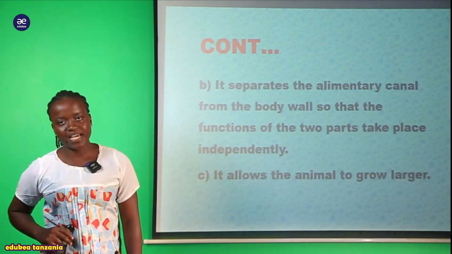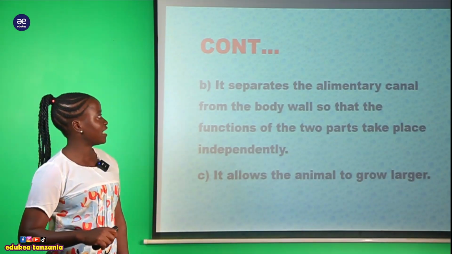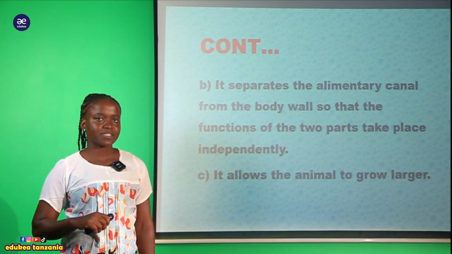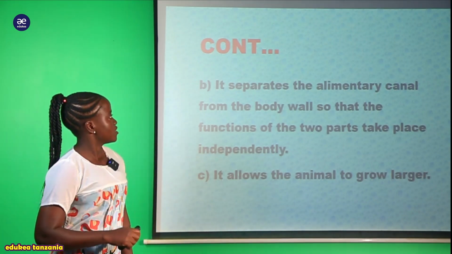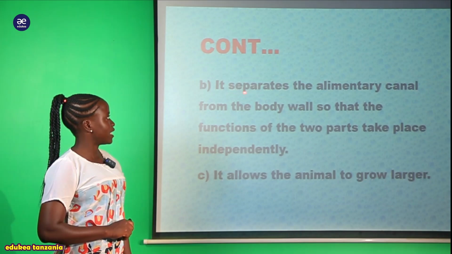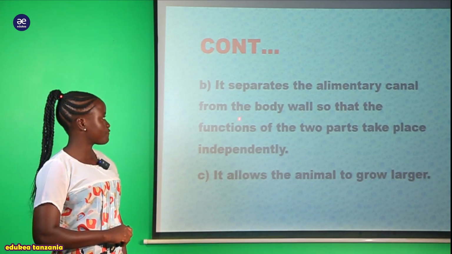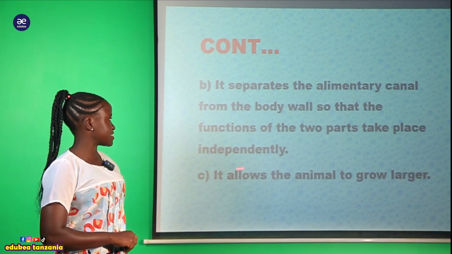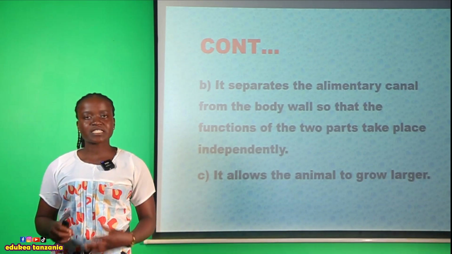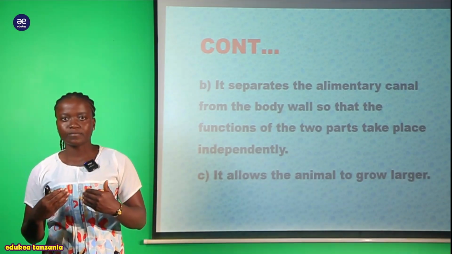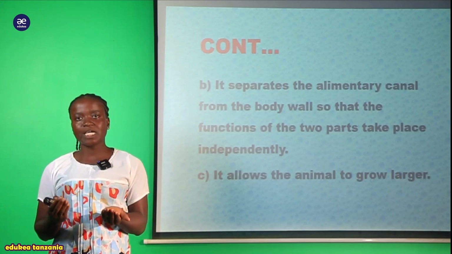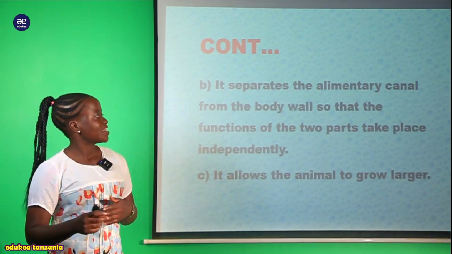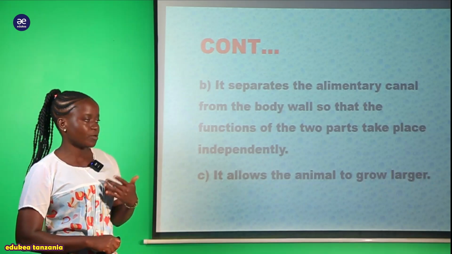Apart from that, we have another function or importance of the xylem to this coelomate organism. Tunasema kwamba it separate the alimental canal from the body wall so that the function of the two parts take place independently. Kwa hiyo sasa tunasema ile xylem, remember the xylem ndiyo ambayo ina separate, inatenganisha kati ya alimental canal na hii tunayoita the body wall.